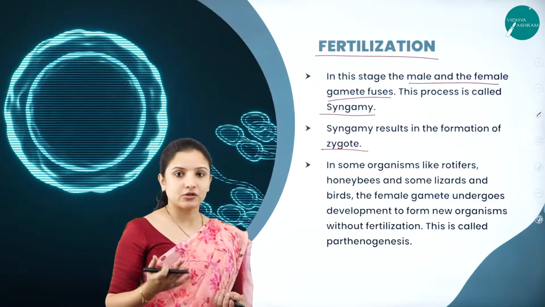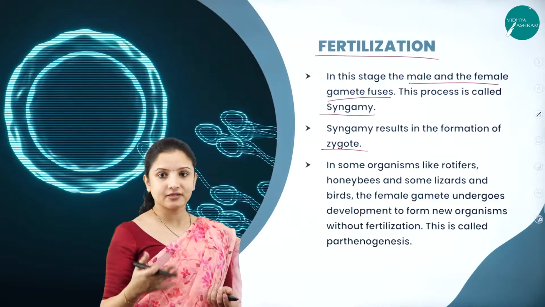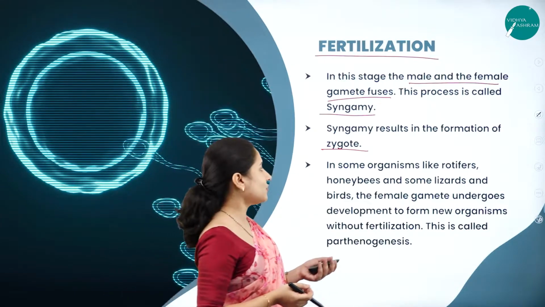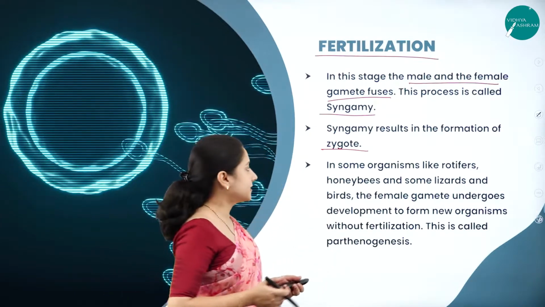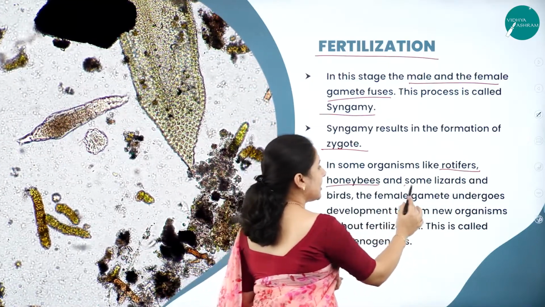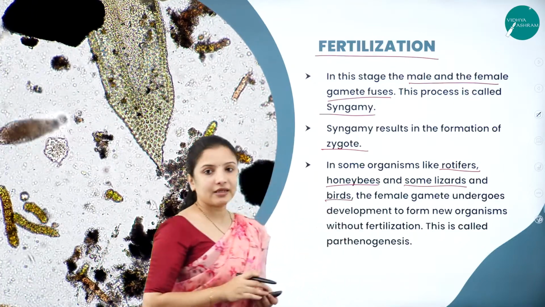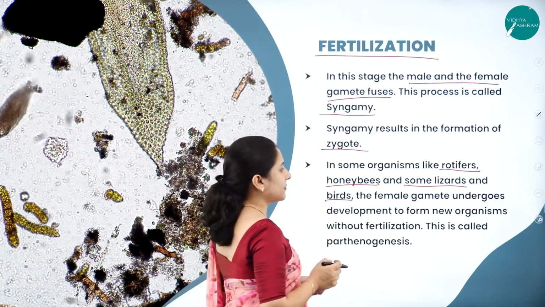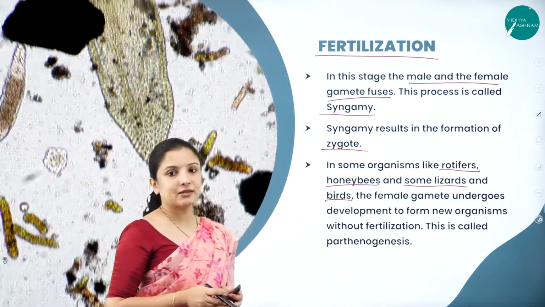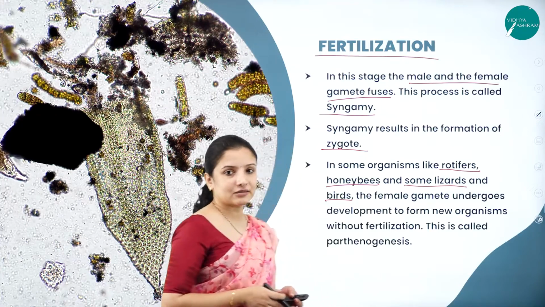That zygote later develops into an embryo, and the embryo into a fetus, and further developments start to occur. In some organisms like rotifers, honeybees, some lizards, and a few birds, the female gamete will undergo development to form a new organism without fertilization. This is a peculiar characteristic, right?